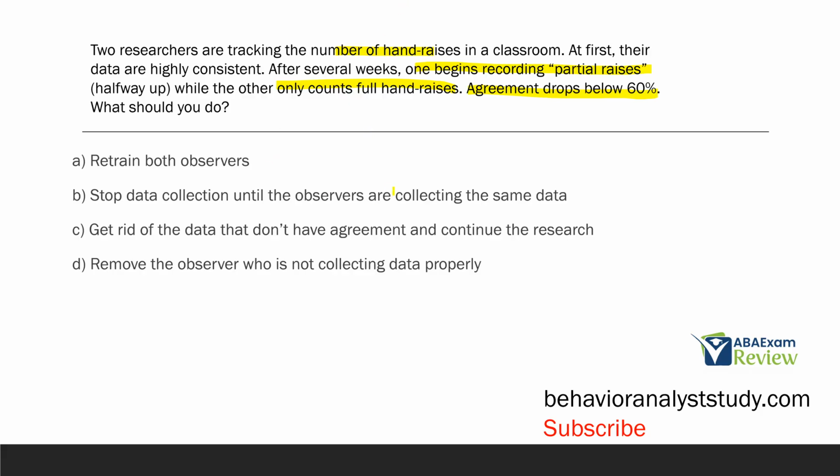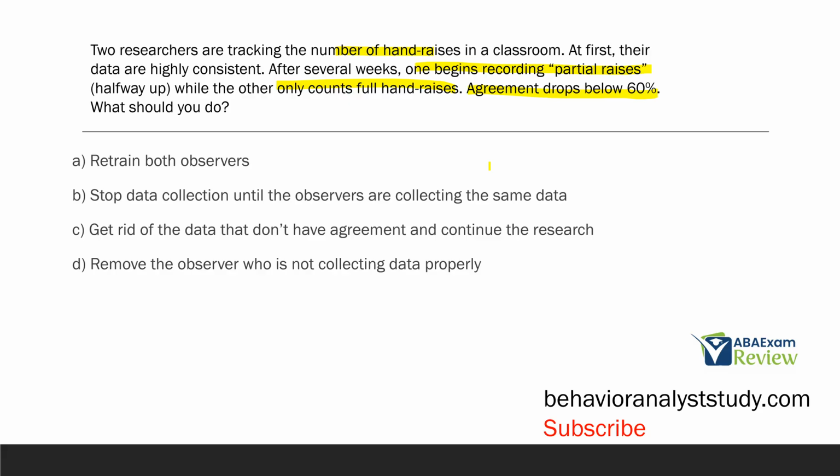B, stop data collection until observers are collecting the same data. Well, that doesn't make much sense, right? We can't collect the same data without data collection. C, get rid of the data that don't have agreement and continue the research. Definitely not, right? If that's the data you took, that data needs to be included. And if we're removing a lot of data, then that might cause a lot of conflict within your results. So if you're supervising research or involved in research, we've got to be very careful about the data we are